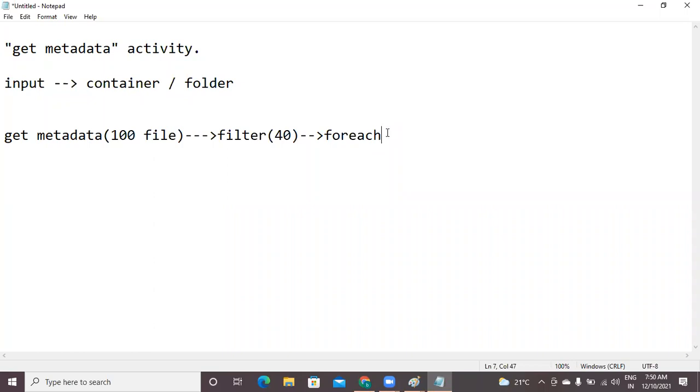The looping activity here is the ForEach activity. Within that ForEach activity, I will use a copy activity. That is a loop with copy activity. Every time it selects one particular item and dumps it into the target.